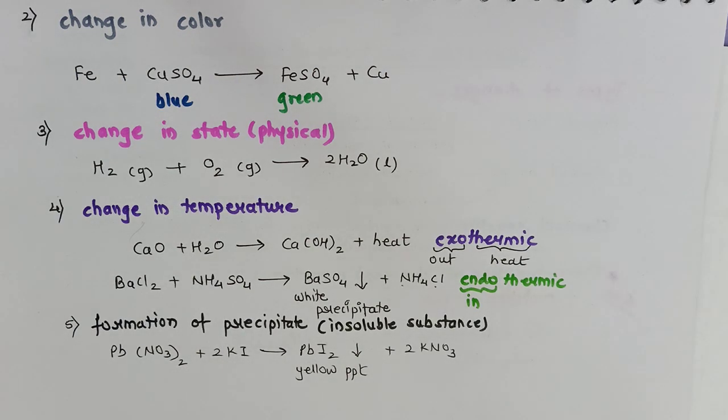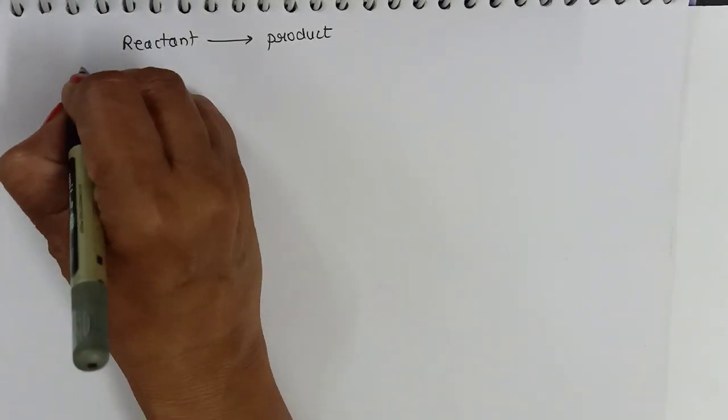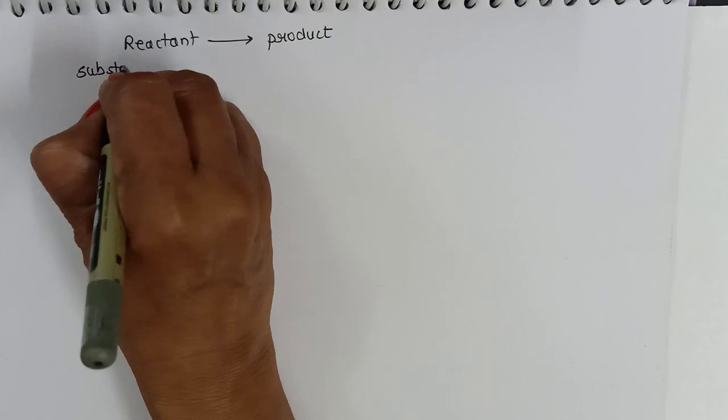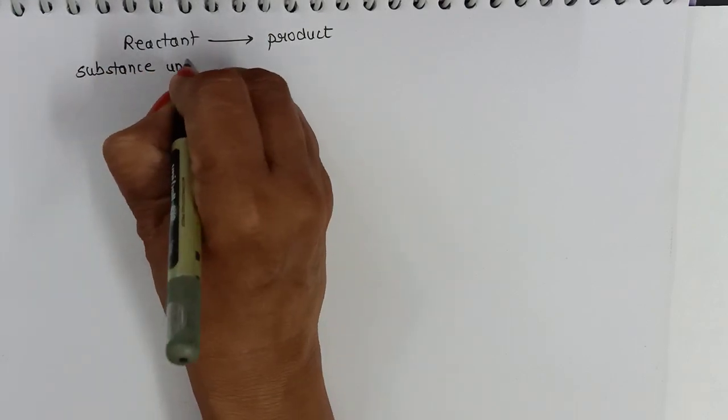So all these are the characteristics of reaction. By observing these characteristics, we can say whether a chemical reaction has occurred or not. In all these examples, we have seen that all these examples include either formation of bond or cleavage of a bond, so as to form the product. Now what do you mean by product and what do you mean by reactant? Now the reactants means the substance that undergoes chemical change.